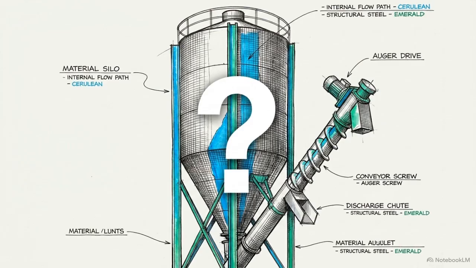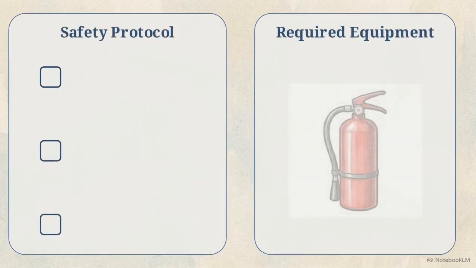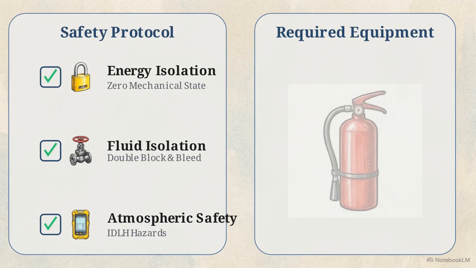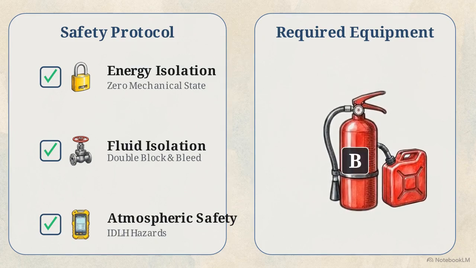Pause and consider this. Before entering a mechanically driven silo that previously held flammable liquids, what are the 3 physical engineering steps and the specific fire extinguisher required? You need lockout-tagout or a zero mechanical state, a double block and bleed setup for isolation, an atmospheric test for IDLH hazards, and a Class B extinguisher.